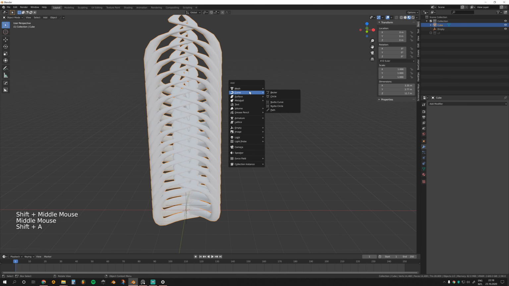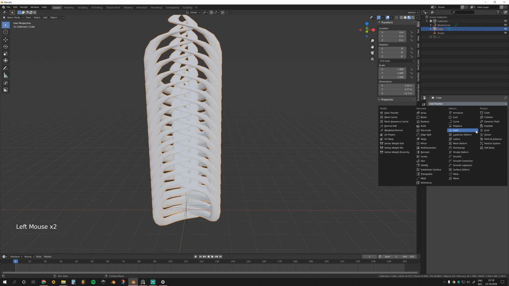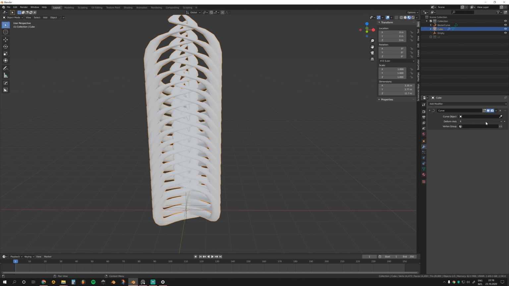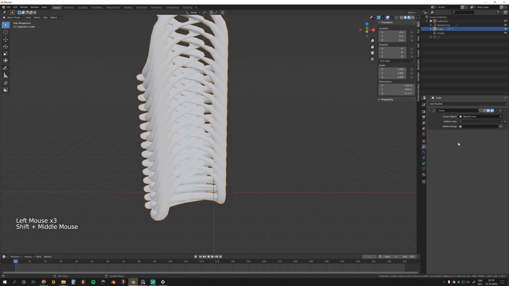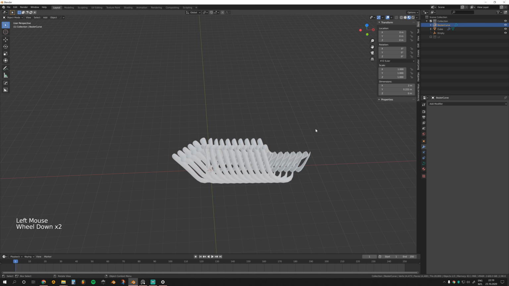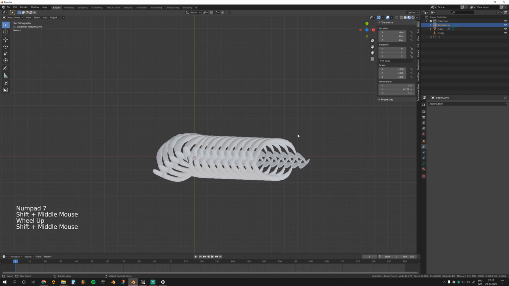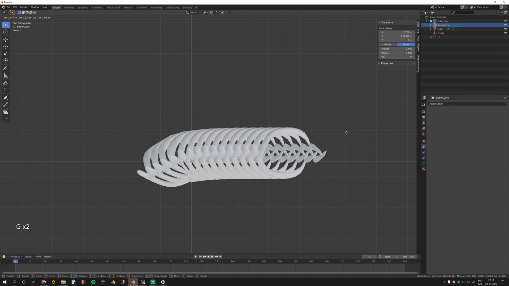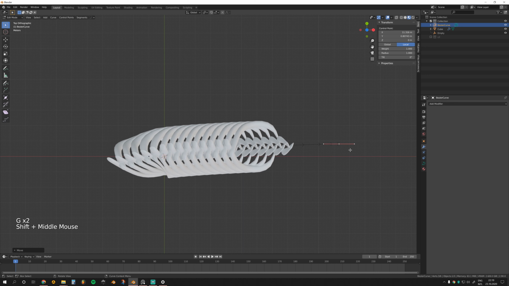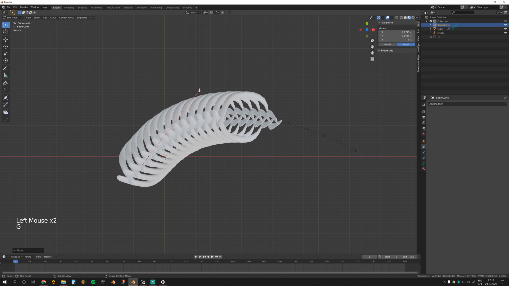Let's drop a curve and go over to modifiers again. Add curve modifier and select this curve. Okay. Deform axis to Z. There we go. Switch to top view by pressing 7 on the numpad, and now I can make this curve longer.